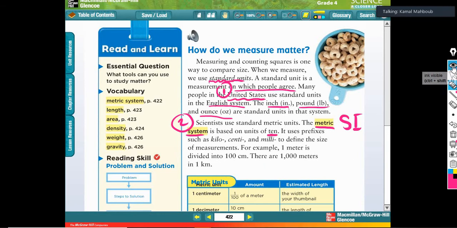Now, look over here. Let's open the board to explain this point. We are talking about the metric system based on 10. What does it mean? Look over here, guys. Suppose that we will use meters. As you see here, meters will be the basic unit for distance. We will use meters for distance. But sometimes you will hear centimeters, millimeters, kilometers, right? Yeah, that is the metric system.